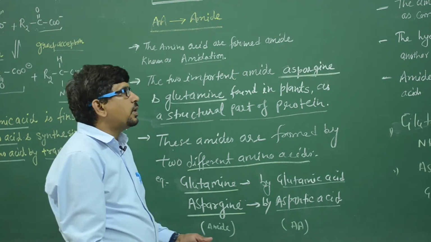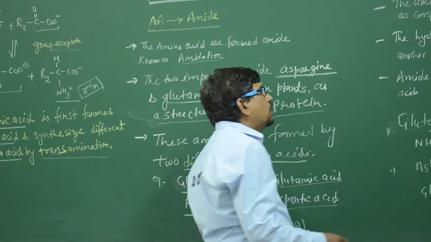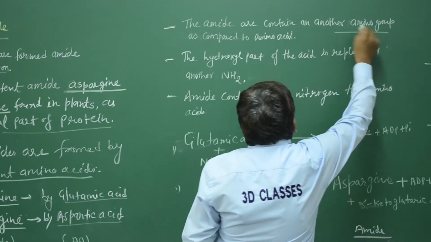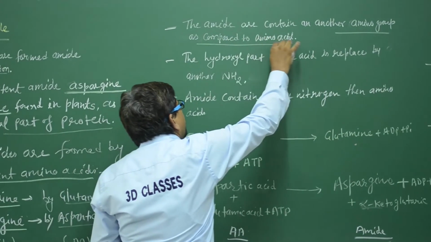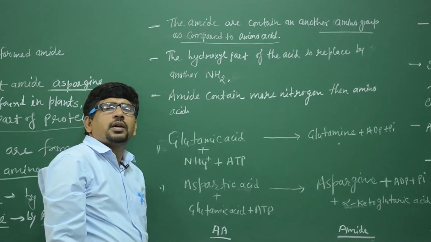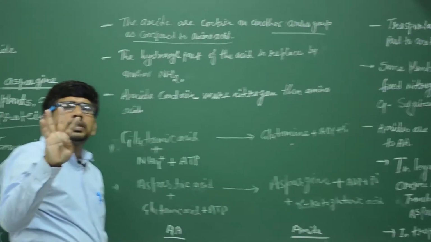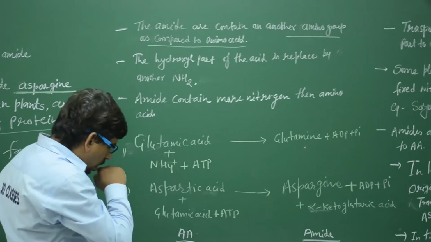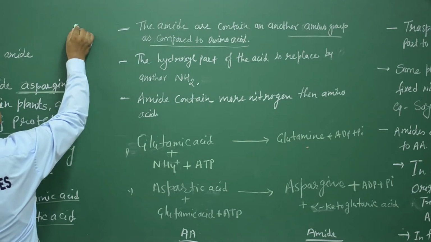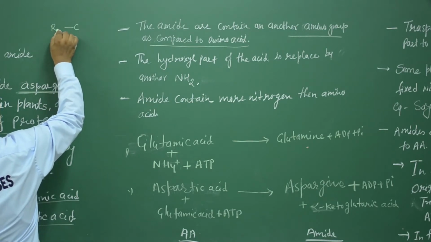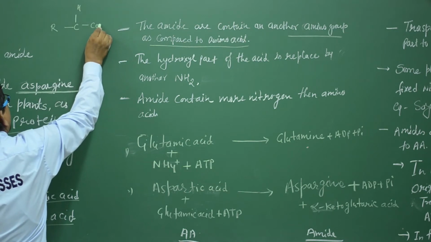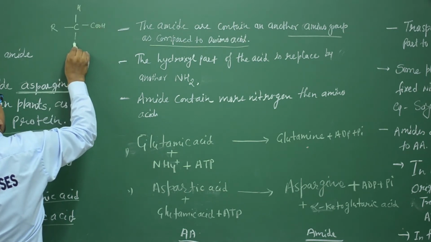Okay. Next we discuss how amides contain another group as compared to amino acid. You know very well that an amino acid contains a single nitrogen. We represent it here as R, C, H, COOH and NH2.